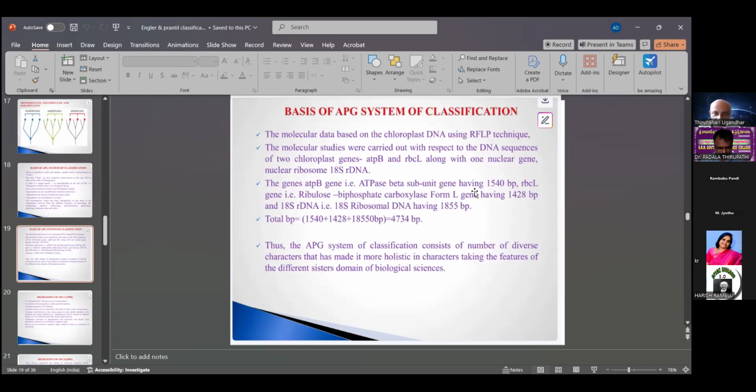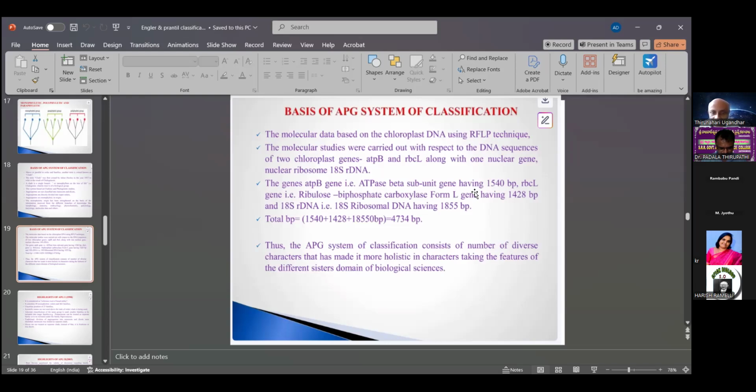It is the ribulose bisphosphate carboxylase form, rbcL, which has 1,428 base pairs, and also 18S ribosomal RNA, which has 1,540 base pairs, a total of 4,734 base pairs. That is also the structure of the genomes or RFLP.